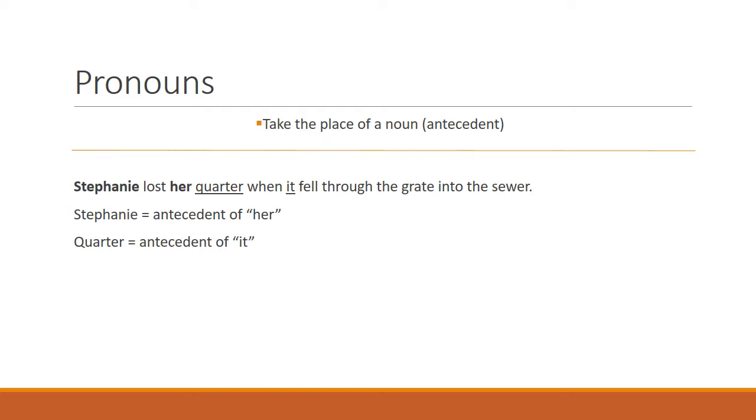For example, Stephanie lost her quarter when it fell through the grate into the sewer. Stephanie is the antecedent of her. Her takes the place of Stephanie. Quarter is the antecedent of it. It takes the place of quarter.